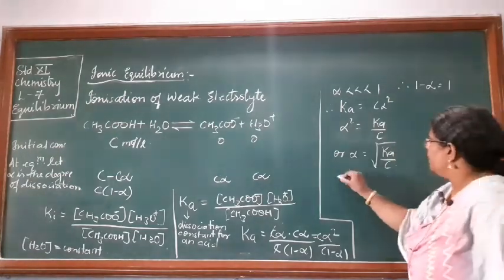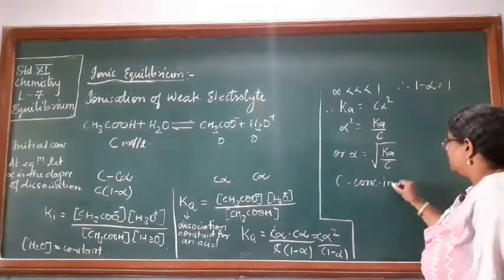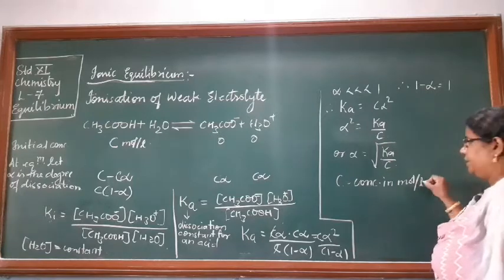Now, what is C? It is the concentration in moles per liter.